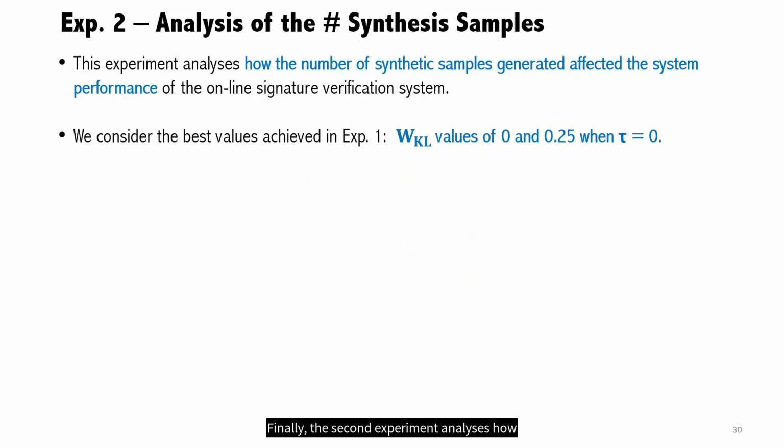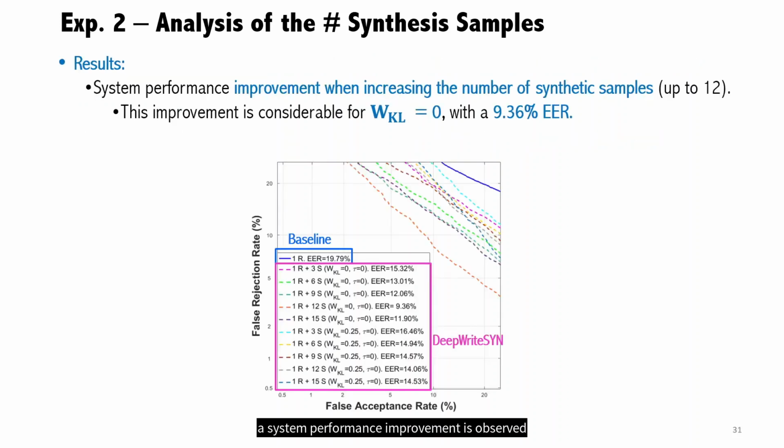Finally, the second experiment analyzes how the number of synthetic samples generated affects the performance of the online signature verification system. We consider the best values achieved in the first experiment, loss weight values of 0 and 0.25 when the temperature parameter is equal to 0. In general, a system performance improvement is observed when increasing the number of synthetic samples up to 12.